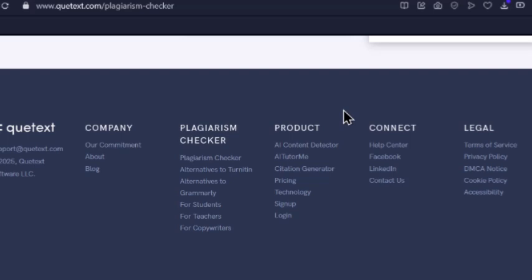So it can be used for students, for teachers, and for copywriters. So it's like an alternative to Grammarly, an alternative to Turnitin. So that's what Quetext is all about.